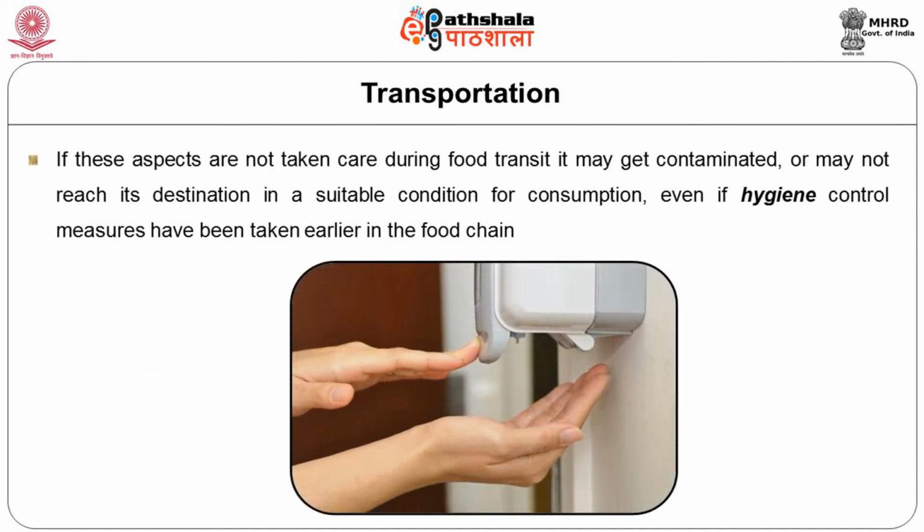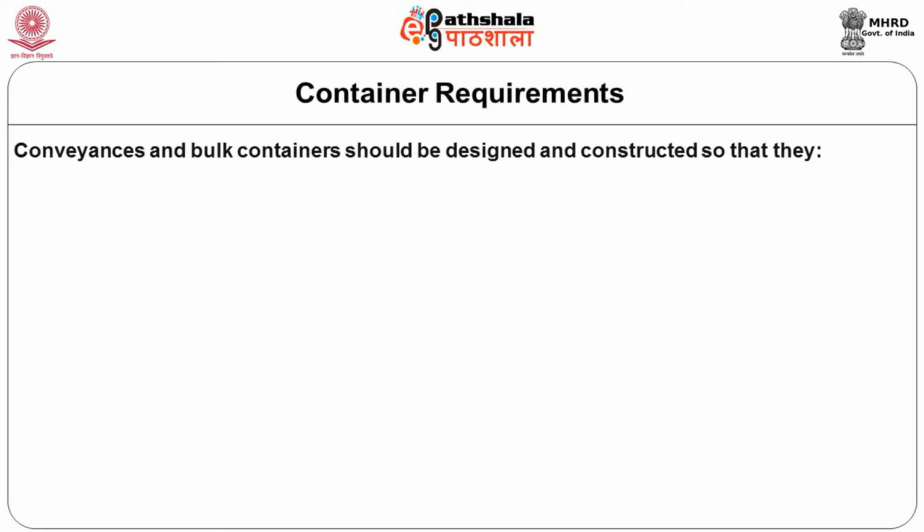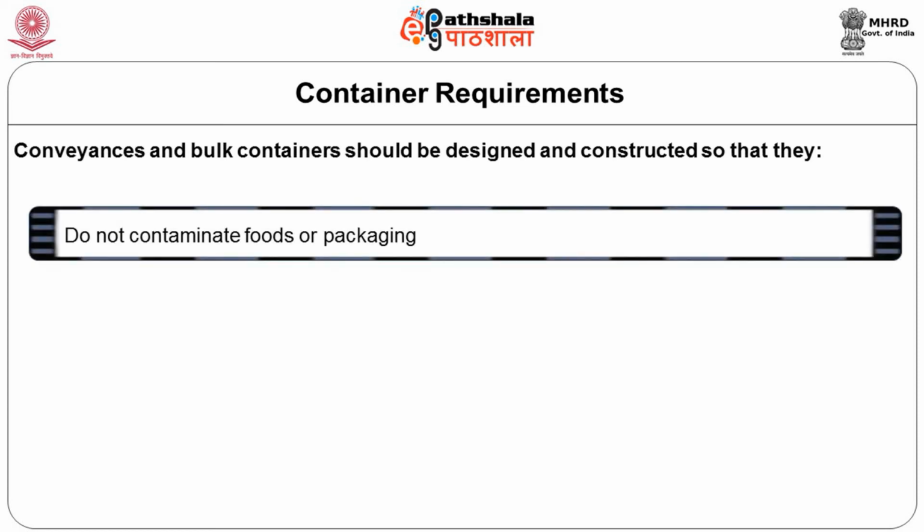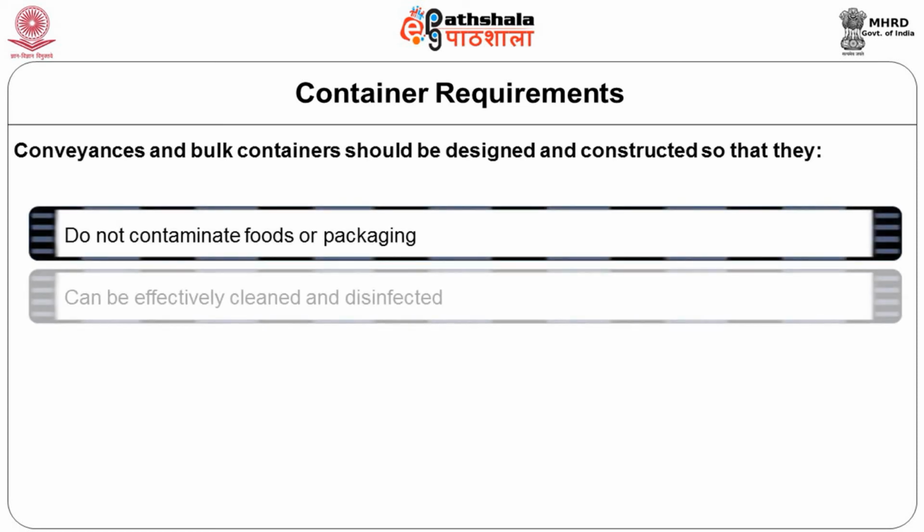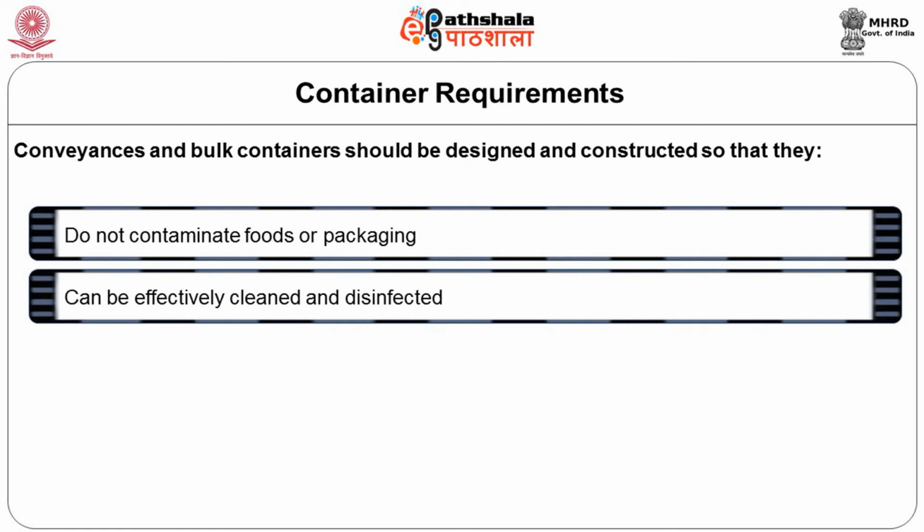And if these aspects are not taken care of during the food transit, it may get contaminated and may not reach the destination in a suitable condition for consumption, even if hygiene control measures have been taken in the food chain. Conveyances and bulk containers should be designed and constructed so that they do not contaminate the foods or the packaging. They should also be effectively cleaned and disinfected after every transport.